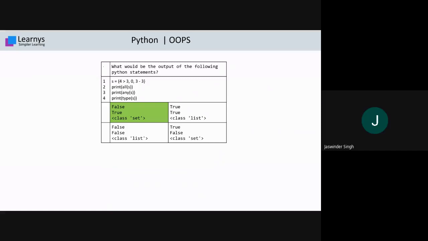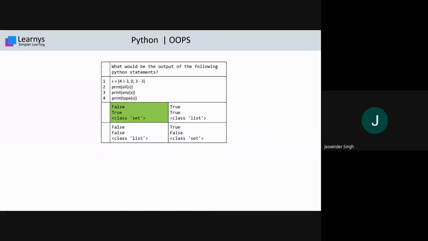Okay. If you see, we have three functions here. One is all, other is any, and third one is type. So at statement number 2, when you write print all and in the bracket you have s, it means the all function gives you the answer True only if each and every value is true, because it follows the AND operator. आपने AND operator पढ़ा होगा.